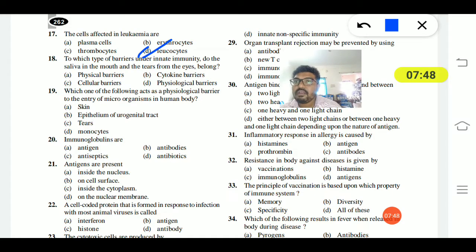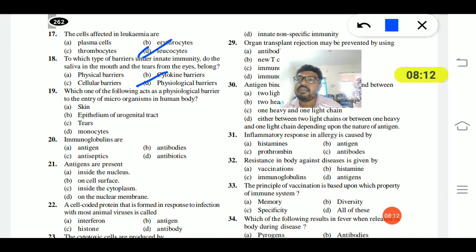18th question. Under innate immunity, which type of barrier do the saliva in the mouth and the tears of the eyes belong to: physical barriers, cytokine barriers, cellular barriers or physiological barriers? Here the saliva in the mouth and tears in the eyes belong to the physiological barriers.